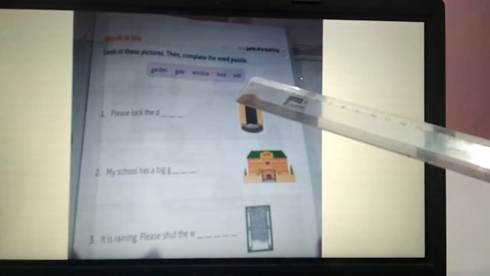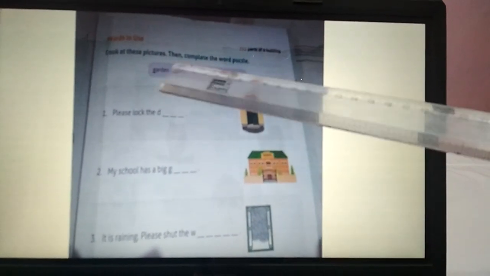Now I'll go to the next page. Look at these pictures, then complete the word puzzle. Now here the picture's name is given over here and some of the missing letters are there. So according to that we will do the fill in the blanks. Okay, the words we can choose from here.